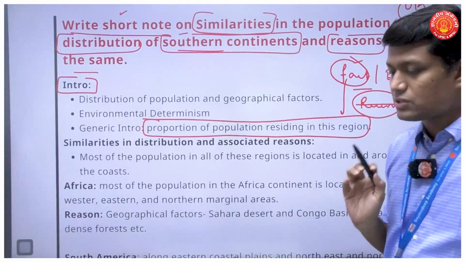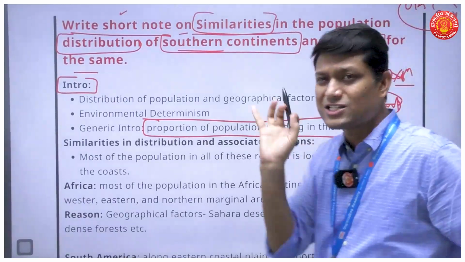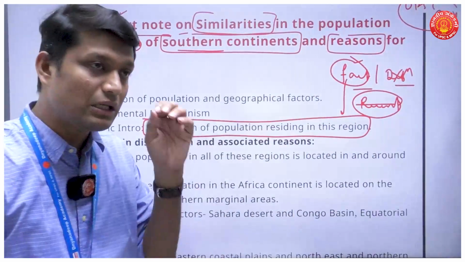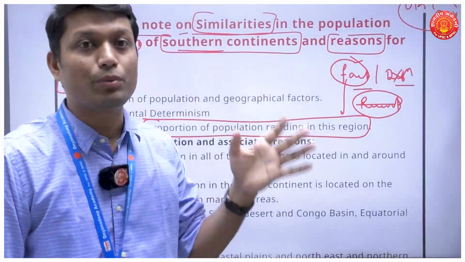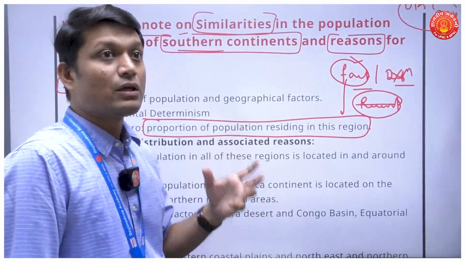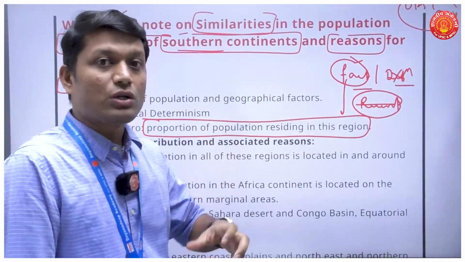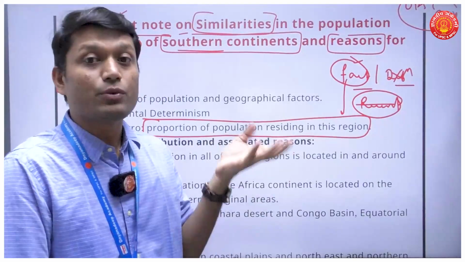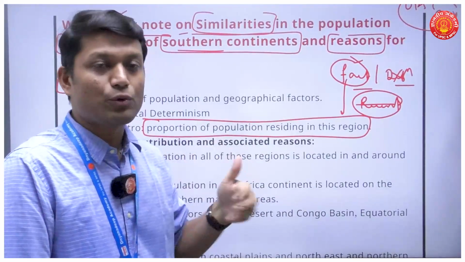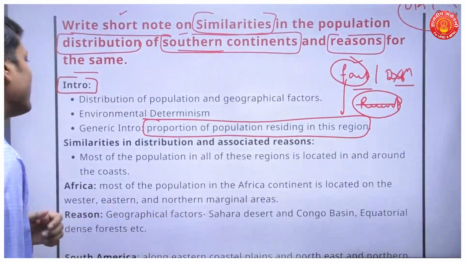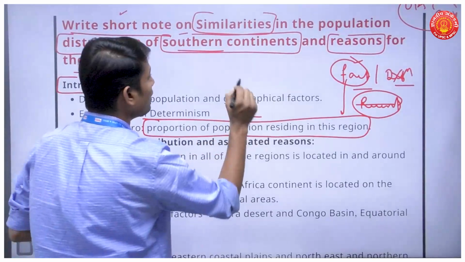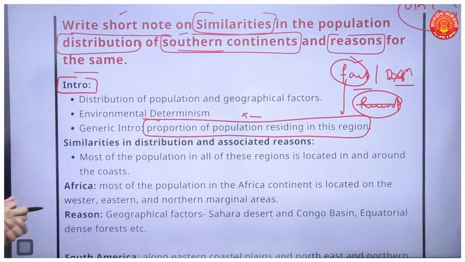Why have I not given numbers? I am not even going to discuss the specificities, the details of the answer. I am going to give you the approach, I am going to tell you how this particular question was to be written and what you are supposed to understand in it. That is my approach through this daily answer writing series. So find some number which can be put in this introduction.